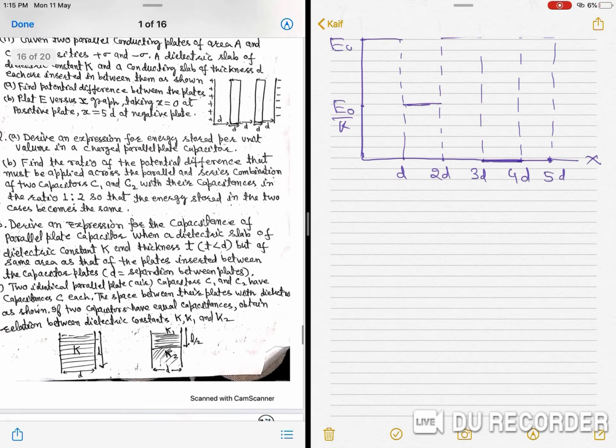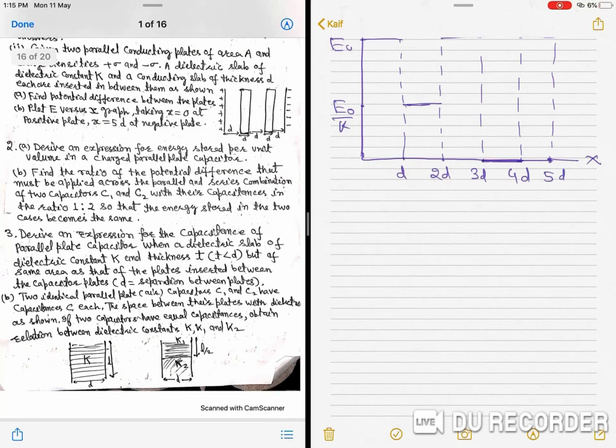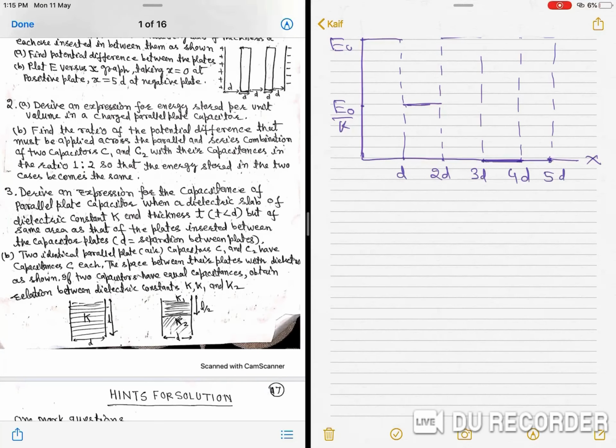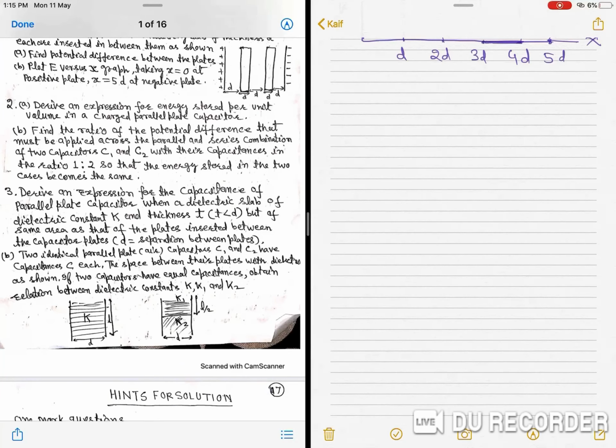Second question, derive an expression for energy stored per unit volume in a charged parallel plate capacitor. You can see in notes. Find the ratio of potential difference that must be applied across the parallel and series combination of two capacitors C1 and C2 with their capacitances in ratio. You can do by help of notes. Derive an expression for the capacitance of parallel plate capacitor. This question you can also do with the help of notes.